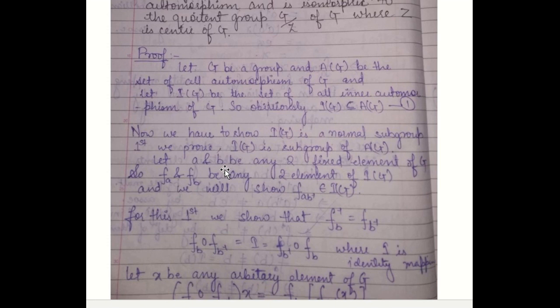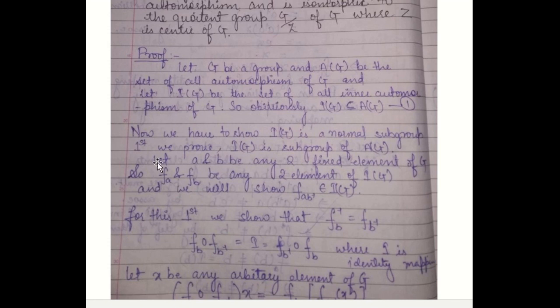As we have discussed in our previous lectures, a non-empty subset H of a multiplicative group is said to be a subgroup if A belongs to H, B belongs to H implies AB inverse belongs to H. That means we take any two elements of IG, fixed elements A and B, and we will prove that AB inverse will also be an element of IG.